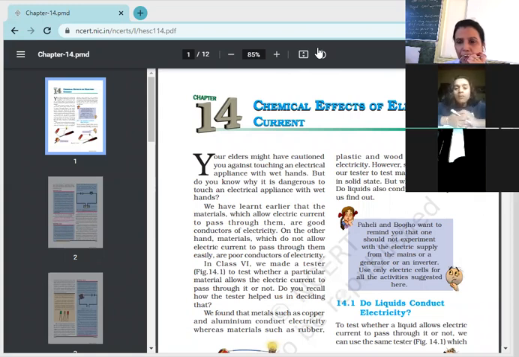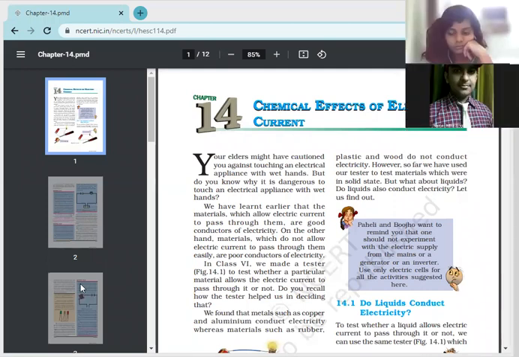And the more interesting thing which we are going to study in this chapter is the chemical effect of electric current, and the application of that is the electrolysis process. We are going to study how we pass the electric current through the circuit, and one metal can be deposited on the other, and its application is electroplating. What is electroplating, and what is the use of electroplating? All those things we are going to study in this chapter. Okay, so let's start with this chapter, chemical effect of electric current.